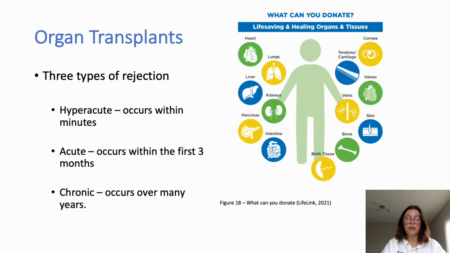Three types of rejection are hyperacute, which occurs within minutes, usually seen if the wrong blood type is given; acute, which is usually within 3 months. All recipients will experience some amount of rejection and is therefore the most common; and chronic, which can occur over years as the new organ is slowly damaged by the immune system.